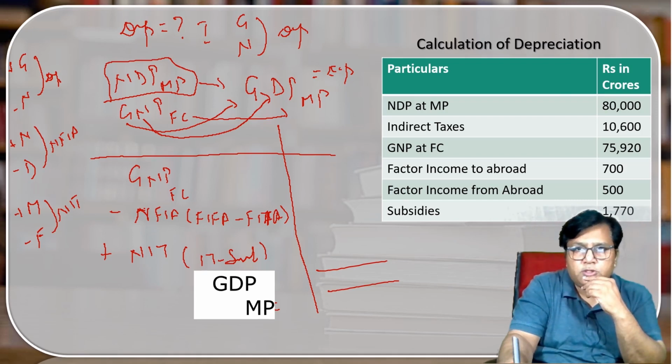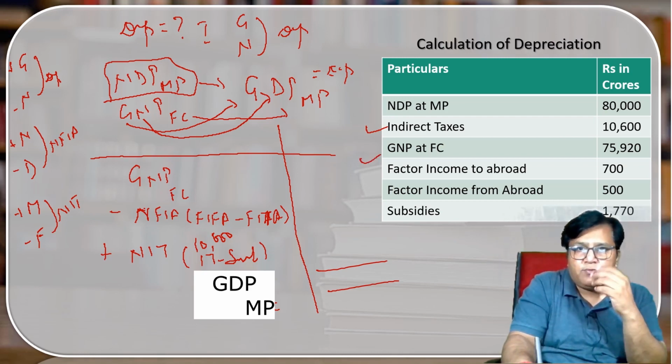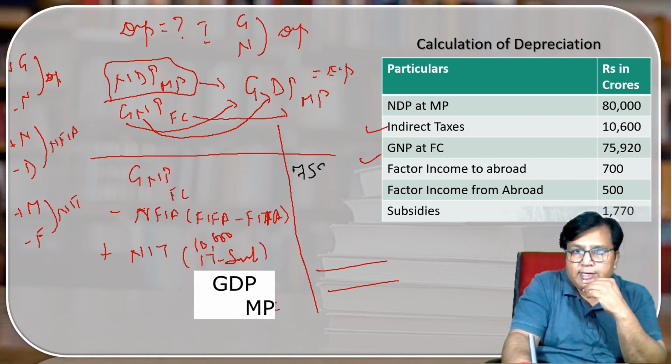Read the information. Indirect tax 10,600. Copy it. GNP FC, I change the color so that there will be no confusion. So GNP FC is 75920.